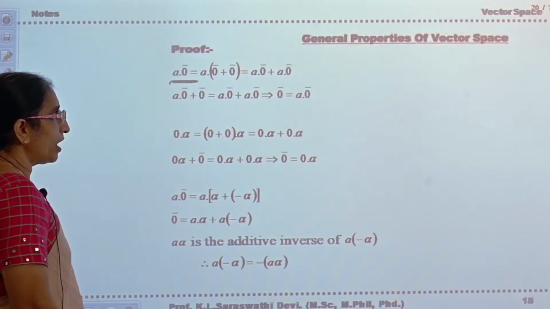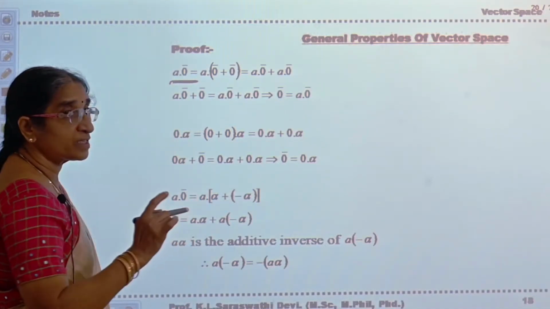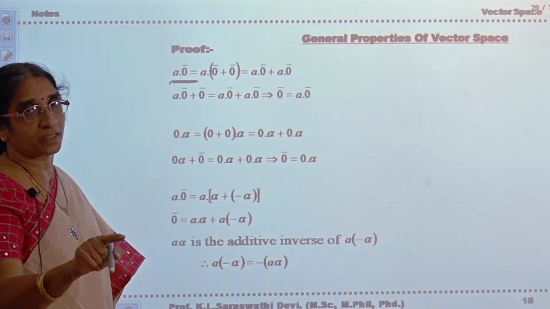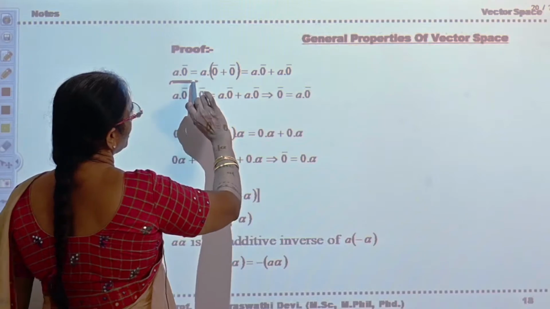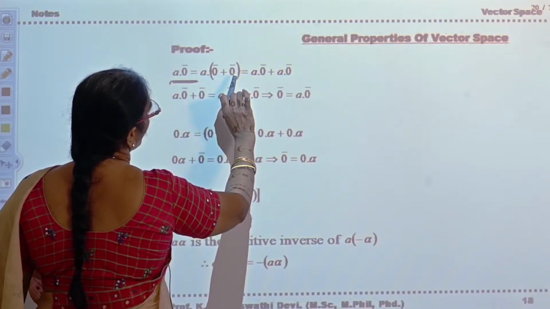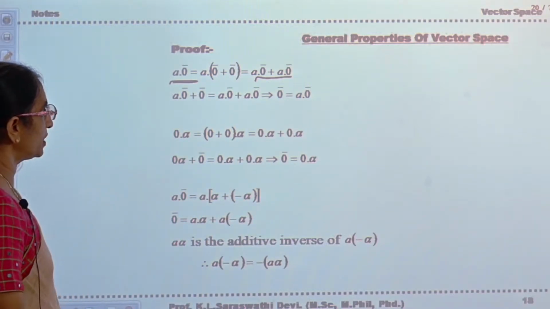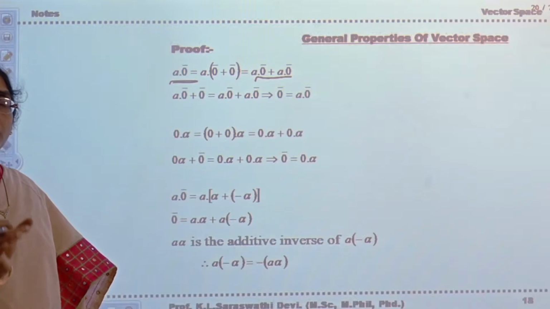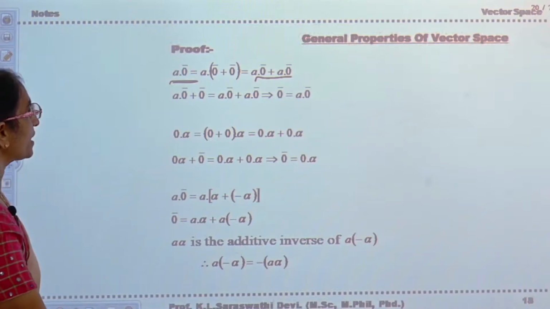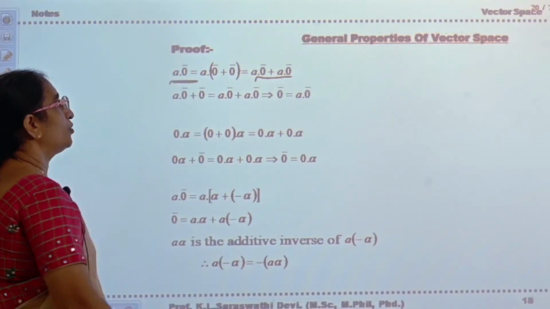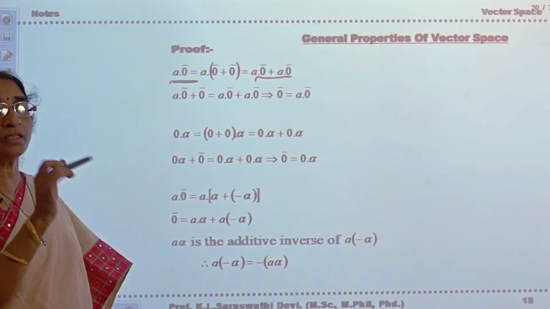If you consider, you have to show that it is equal to 0 bar. Now what is 0 bar? 0 bar is the additive identity of the vectors in the vector space V of F. So this a dot 0 bar can be written as a dot (0 bar plus 0 bar). This you can write like this: a dot 0 bar plus a dot 0 bar. Why? Because in vector space, according to the third set of properties, distributivity is satisfied. Using that property, you are able to write it. Now a dot 0 bar being a vector, it is in V.